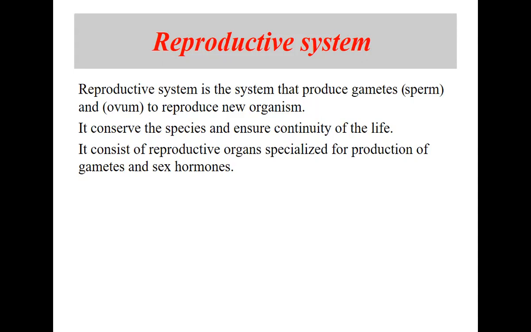It consists of reproductive organs which are specialized for production of the gametes as well as the sex hormones. So they do two functions, not one function. One is production of gametes, which helps in production of the new organism, new human being. The second is production of sex hormones, which will give the male features to the male and the female features to the female. These differences come from the sex hormones. So those hormones are also produced by the reproductive system.